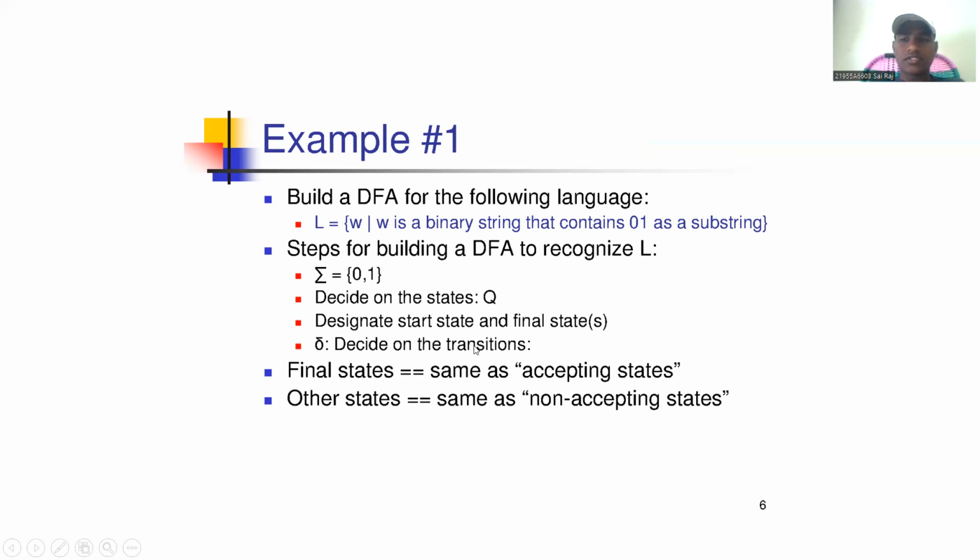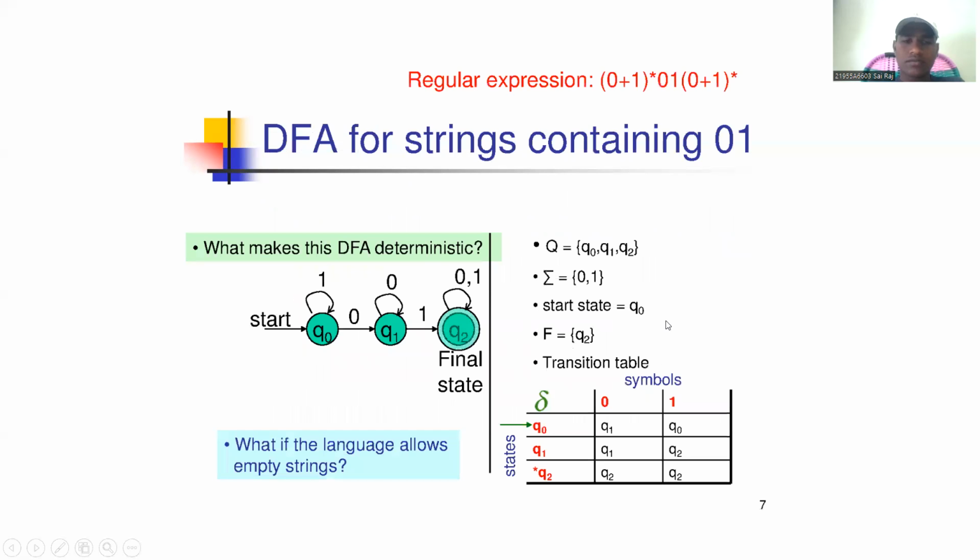Decide on the transitions; the delta function decides the transition functions. Q is the number of states, and they contain the initial state and final state. Final state is the same as accepting state, so we will call the final state the accepting state. Other states are non-accepting states. The final state is denoted by 2 circles.